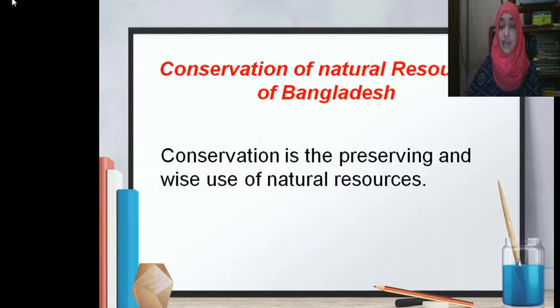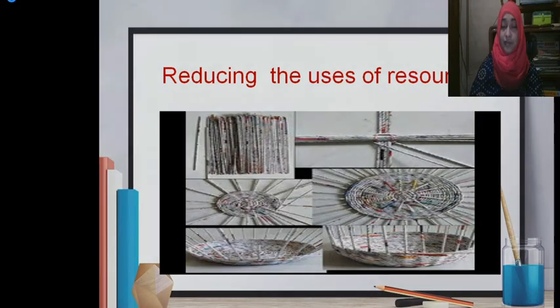Reducing the use of resources. Dear students, you can see a picture of reducing the use of resources, which is made from paper. The best way to conserve natural resources is being economical while using natural resources. When we reduce trash or energy use, we use fewer natural resources. For example, we can turn off the gas burner after cooking.